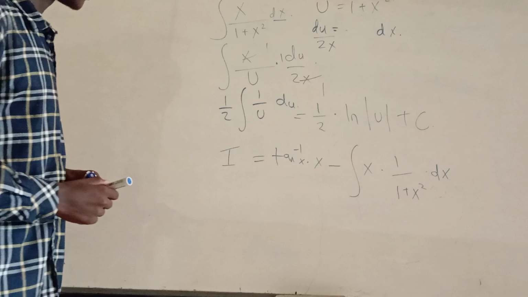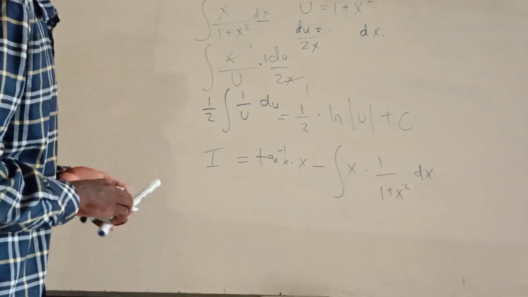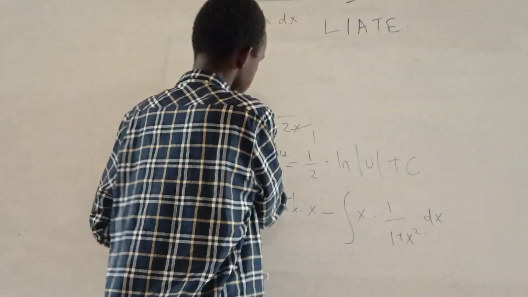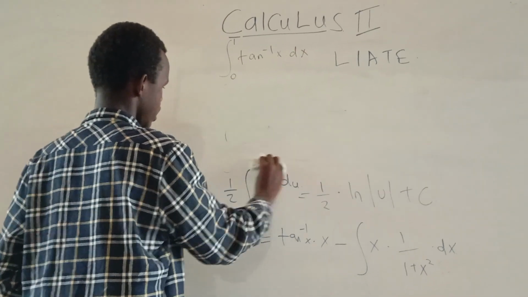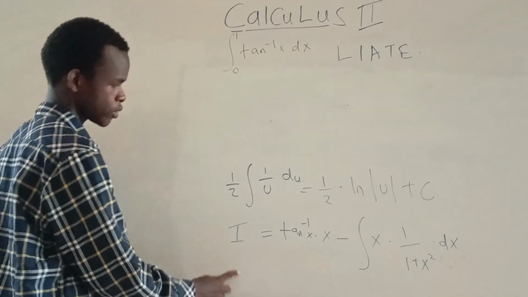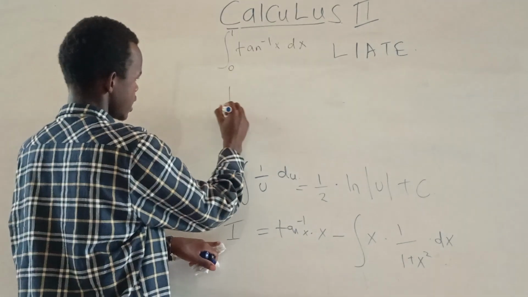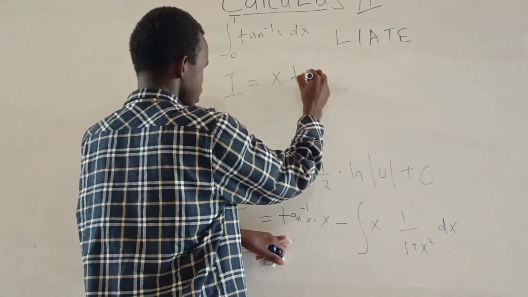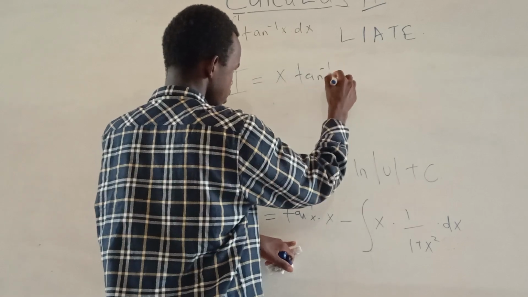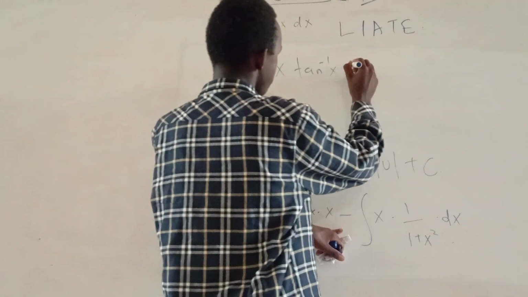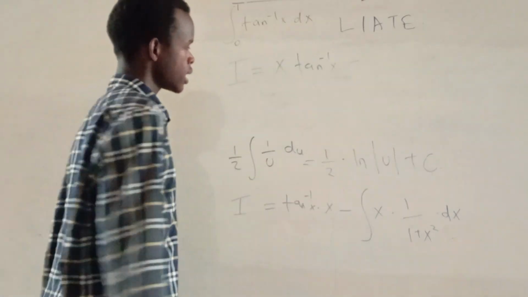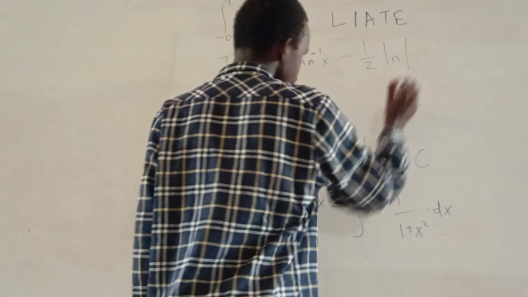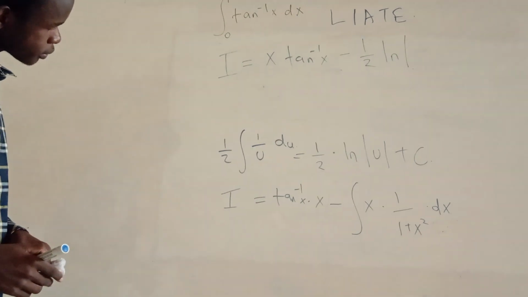So from there, let me clear to write the final answer. Our final answer will be, so our final answer was from here. So let's write. So it will be I equals to x tangent inverse of x, minus a half ln of the absolute value of u.